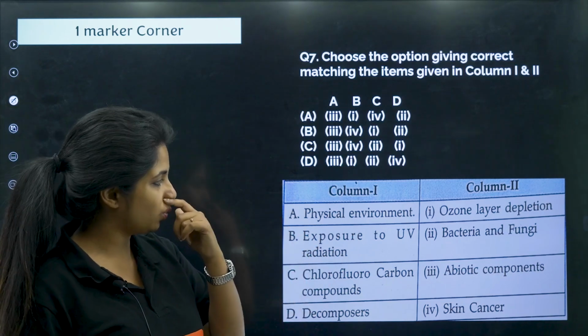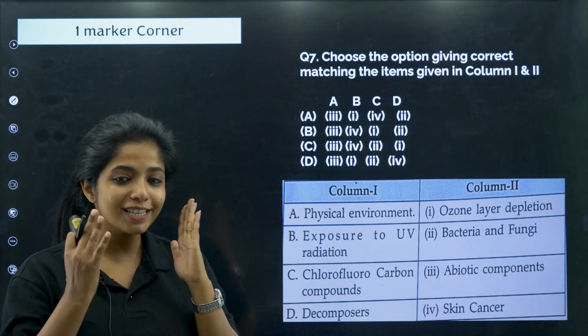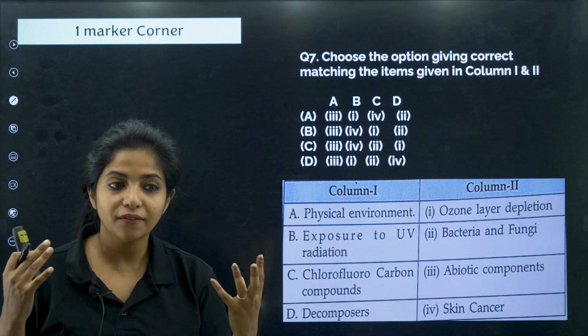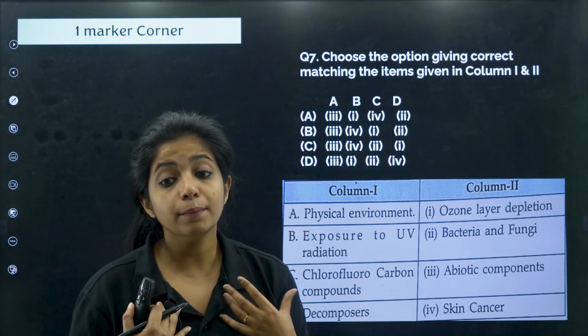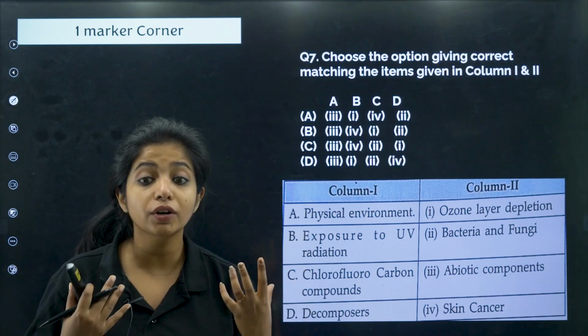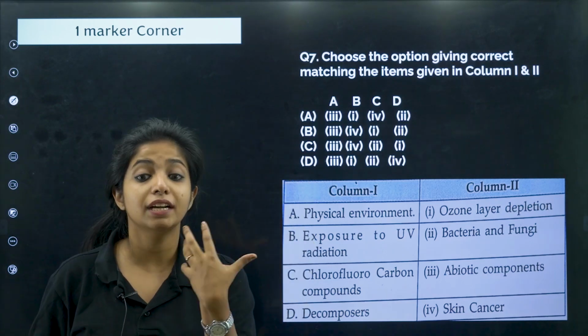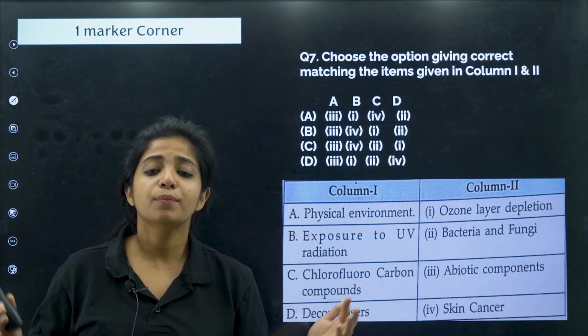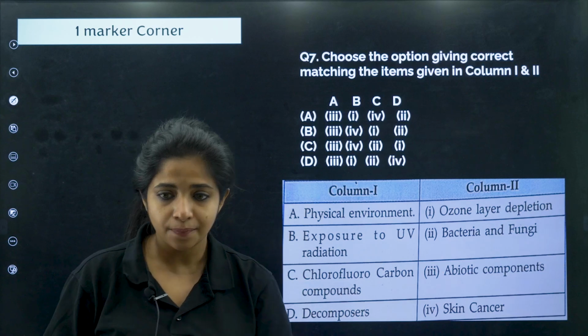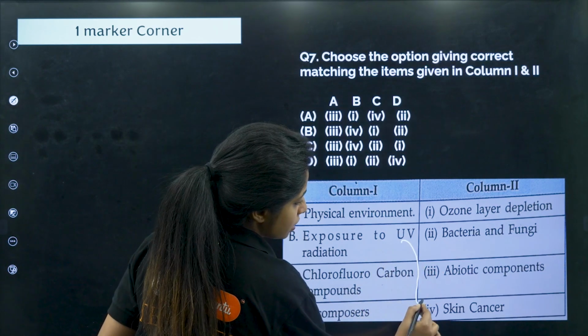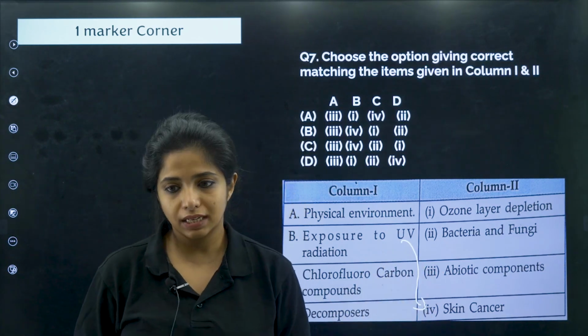Talk about exposure to UV radiation. We all know we put on sunscreen. Why, children? Because we are protecting our skin from UV radiation. If we are not using sunscreen, there are chances that the UV radiation could fall on us and create some changes in our DNA. Basically it can lead to skin cancer. So exposure to UV radiation is always linked to skin cancer.